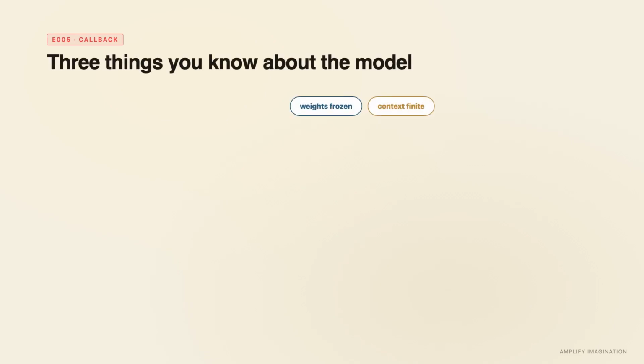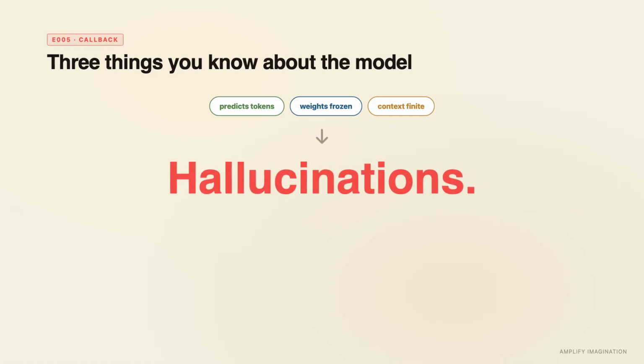Last episode we said, weights frozen, context finite. Add next token prediction, and you can understand what's coming. The model's most famous failure mode, hallucinations.